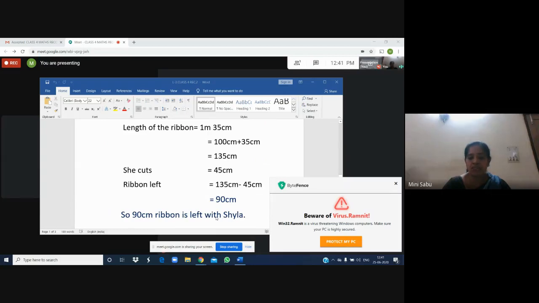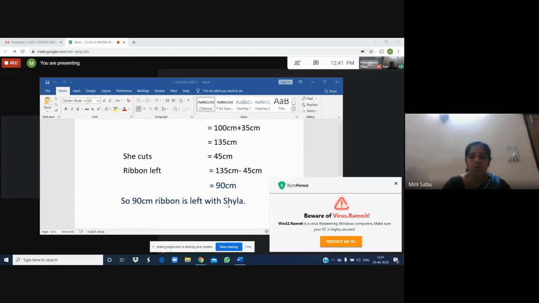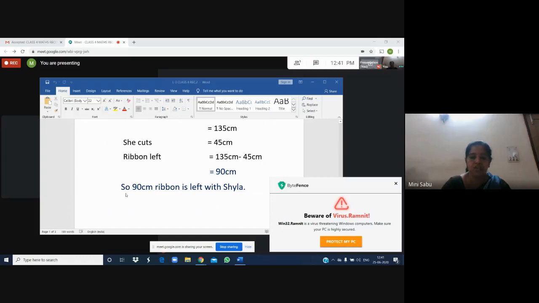You know how to subtract. When we subtract 45 from 135, or 135 minus 45, when you write and subtract, you will get 90. And never forget to give the unit. What is the unit? When centimeter is subtracted from centimeter, answer also will be centimeter. So what length of ribbon is left? 90 centimeter is left. So last we will write a sentence like this. So 90 centimeter ribbon is left with Shaila.